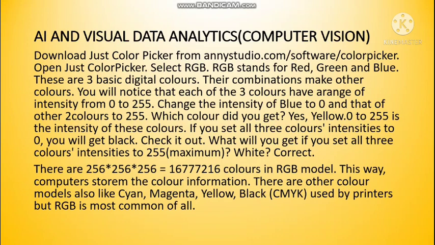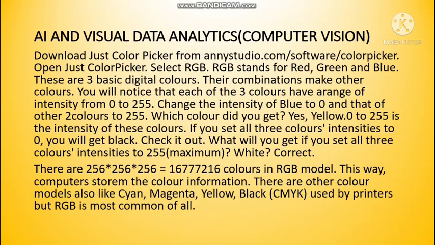Based on that, we have combinations of colors used for all color combinations. Most frequently used are RGB, which stands for red, green and blue, and another one is cyan, magenta, yellow and black, the acronym for which is CMYK, which is basically used by printers, while RGB is used more frequently.